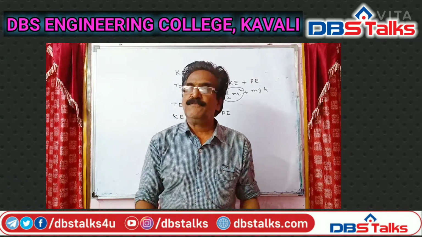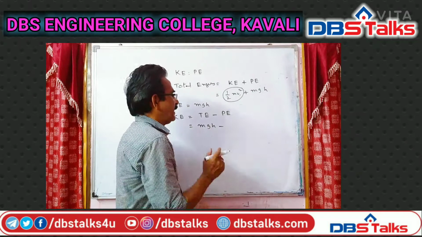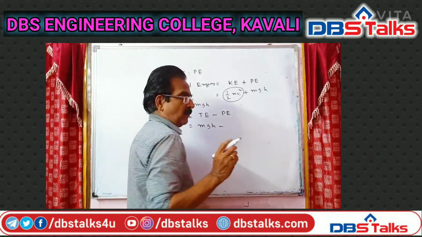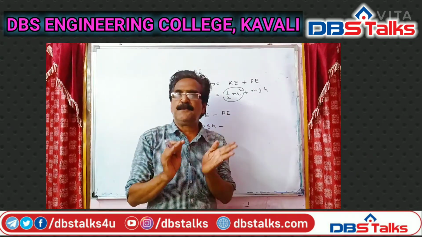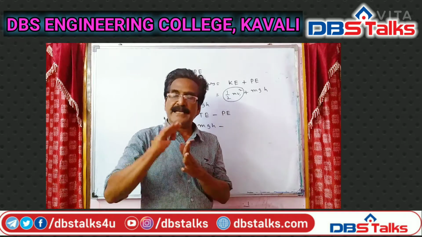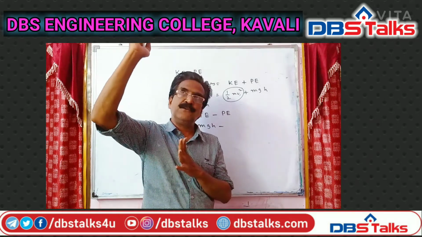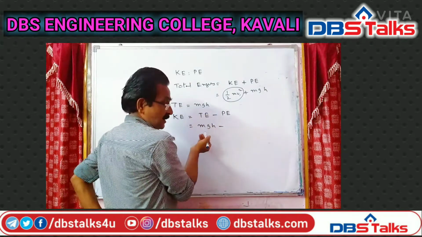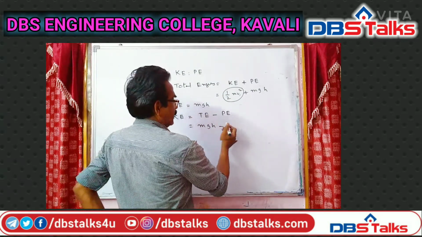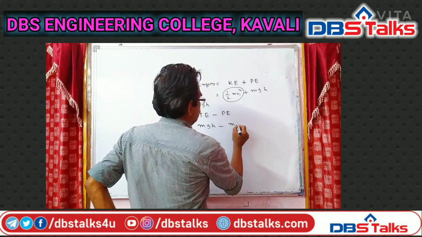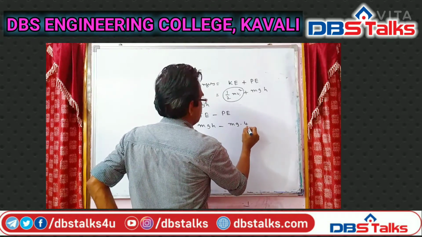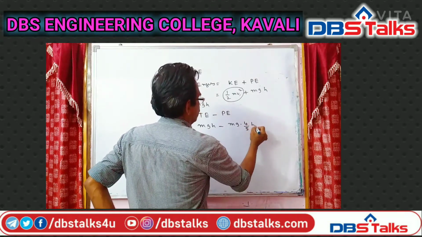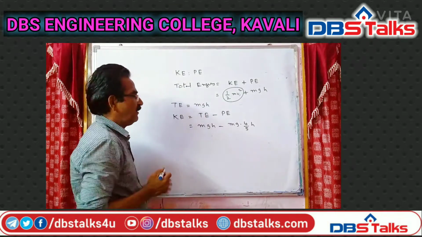Now we want the potential energy at a height. What is the problem, friends? A stone is projected vertically up to reach maximum height. The ratio of its kinetic energy to potential energy at a height of 4h by 5. We want the ratio of kinetic energy and potential energy at a height of 4h by 5.